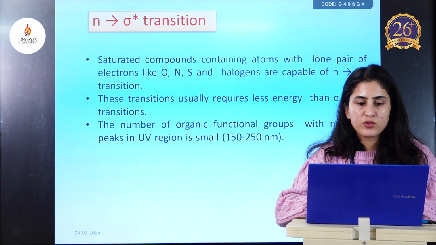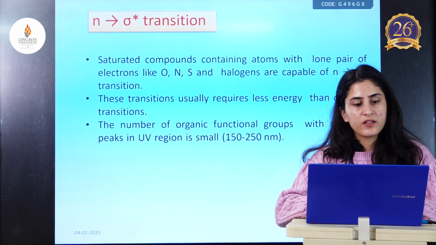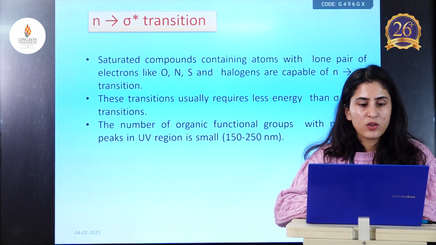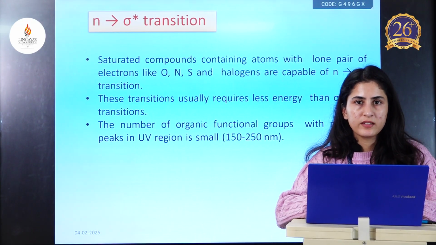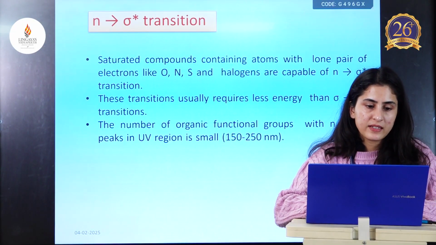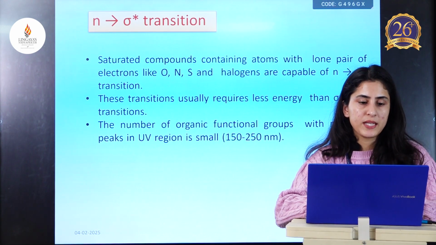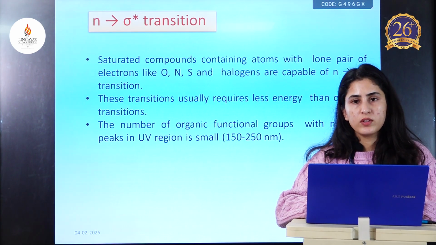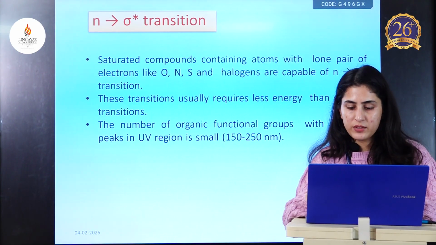These transitions usually require less energy than sigma to sigma star transitions because they involve n non-bonding electrons. The number of organic functional groups with n to sigma star peaks in the UV region is small, in the region of 150 to 250 nanometers.